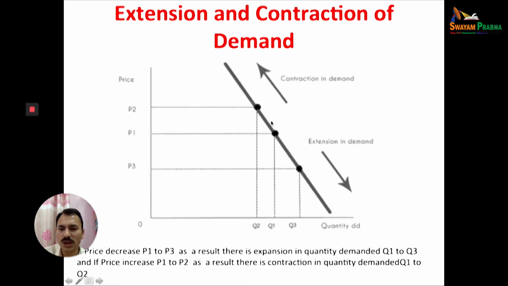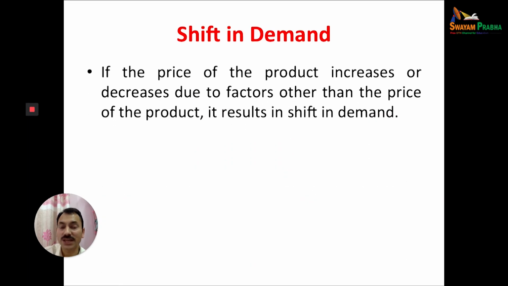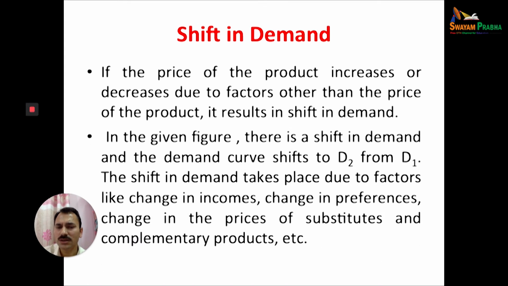But when the whole diagram will shift to the left-hand side or right-hand side, we can say increase or decrease in demand. And increase or decrease in demand will not be due to increase or decrease in prices, but other than prices, other factors like income of the consumer, taste and preference of the consumer, number of buyers, population. So let us discuss in the next diagram.